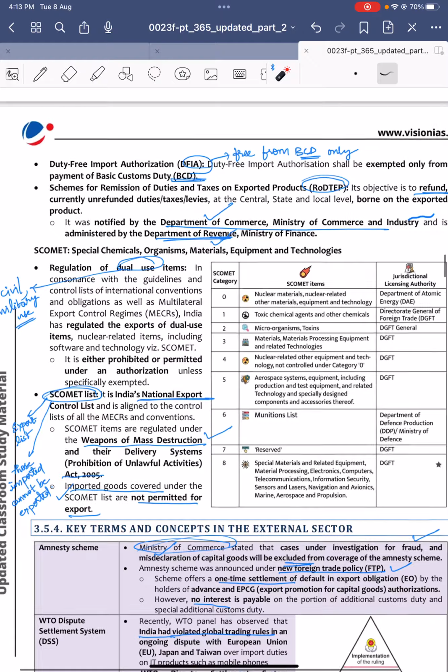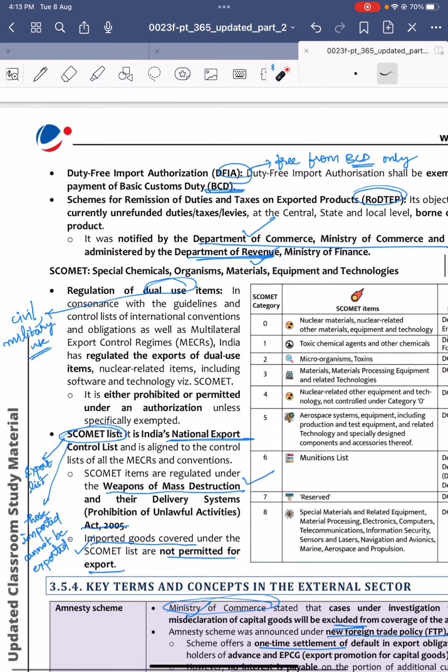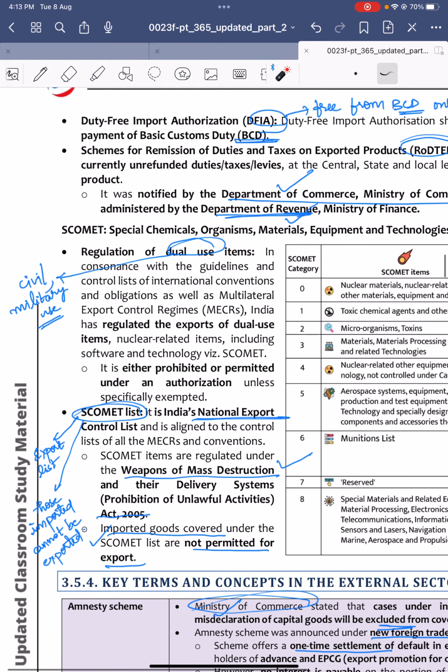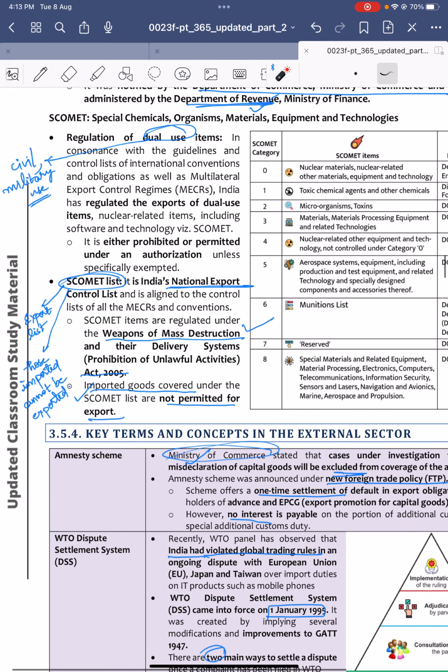SCOMET is nothing but special chemicals, organisms, materials, equipments and technologies. Under this SCOMET are dual-use items. Dual-use items are those items which are used for civil purposes and also military purposes. So their export is also regulated. And India also maintains a SCOMET list.